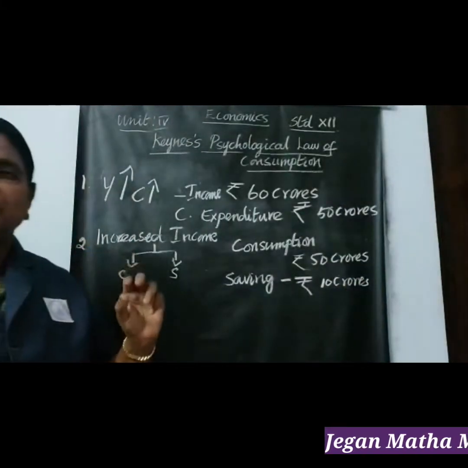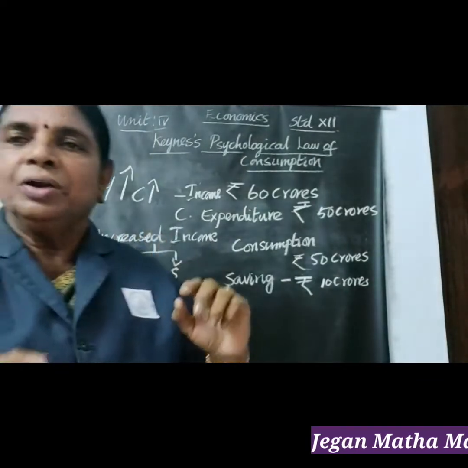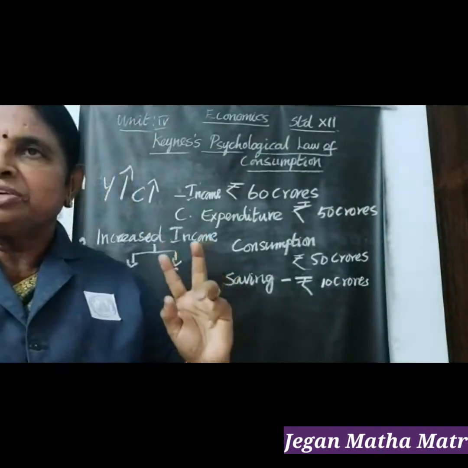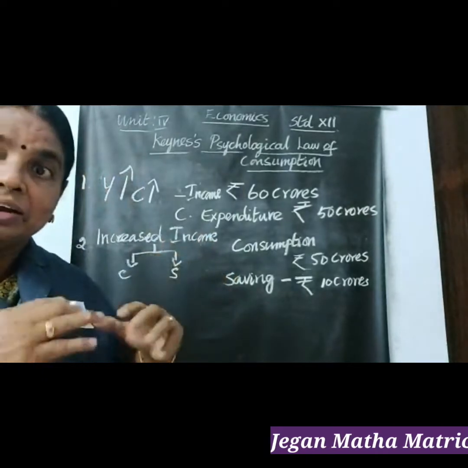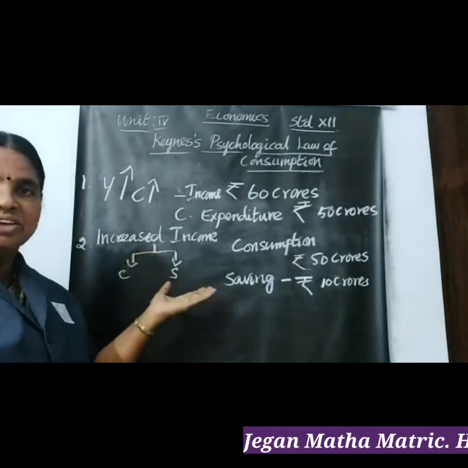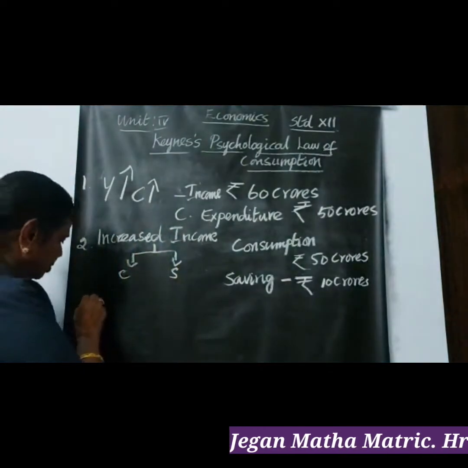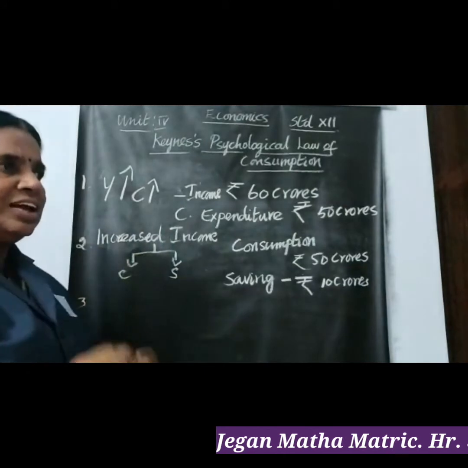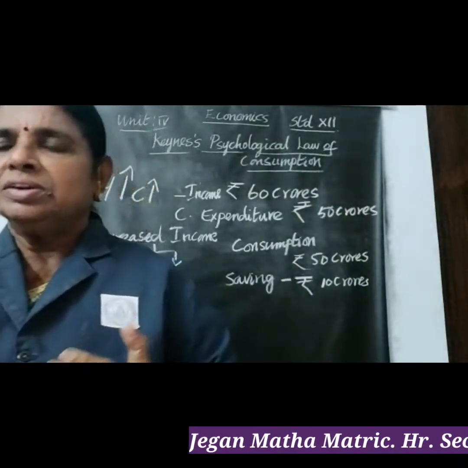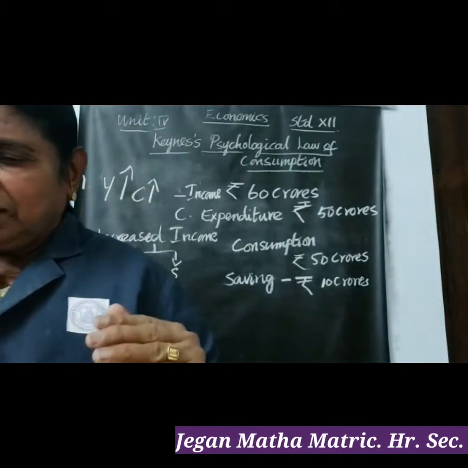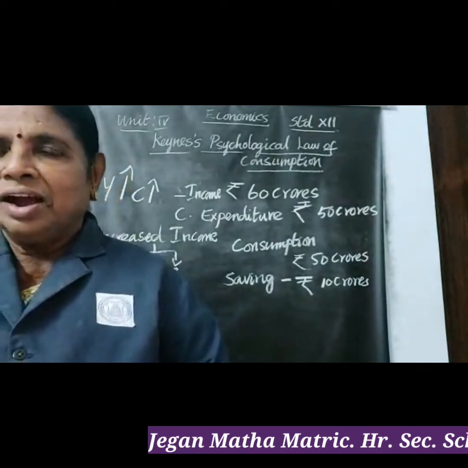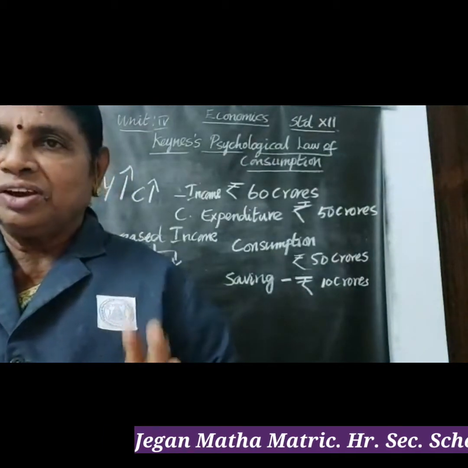The first one is that when income increases, consumption also increases to a certain level. The second proposition is that the increased income is distributed between consumption expenditure and saving. The third proposition is that when income increases, consumption will also increase, and at the same time savings also increase.